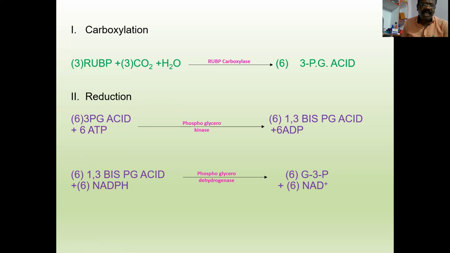Now coming to the second reaction, reduction. In this, there are two reactions. One is phosphorylation. 6 molecules of 3-phosphoglyceric acid in the presence of phosphoglycerokinase are phosphorylated to form 6 molecules of 1,3-bisphosphoglyceric acid.